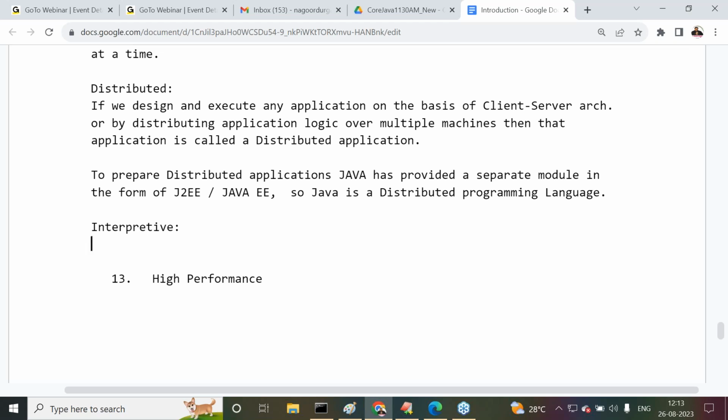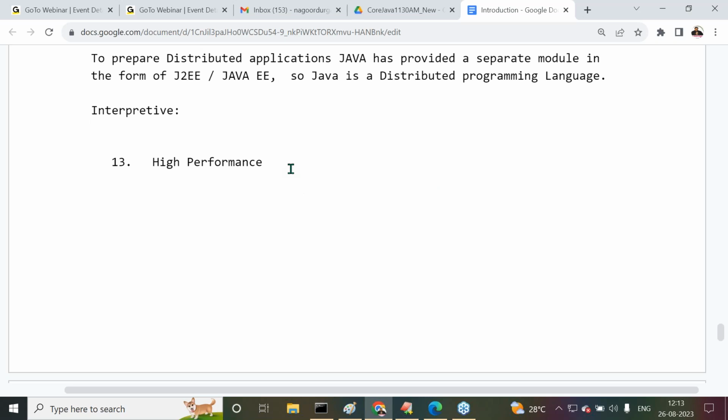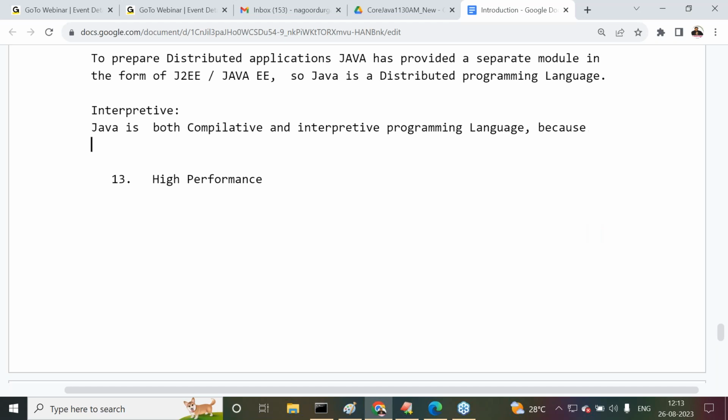Next one is the interpretive programming language. What is the meaning of interpretive programming language? Here the point is, Java is both compilative and interpretive programming language. Not only interpretive, Java is both. Why? What is the reason for it? Listen carefully.